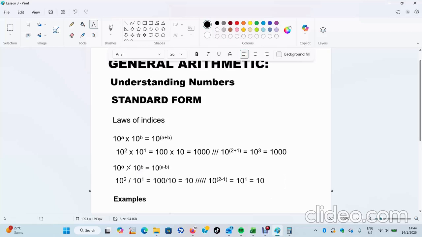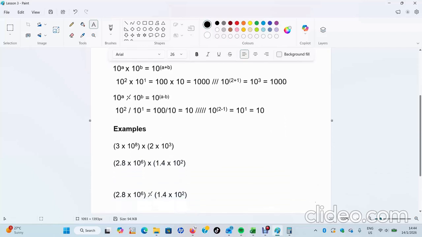So those are the laws of indices, just expressed in simple and straightforward examples that will make you understand the concept. Now let's have these numbers given in standard form. Since we multiply, we just take out those two numbers in front and then sizifake kuma brackets.